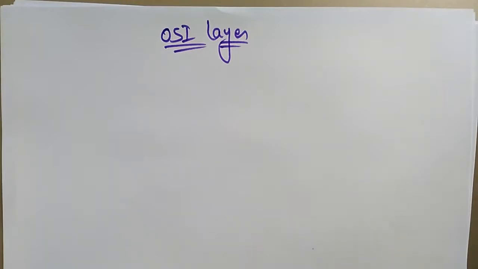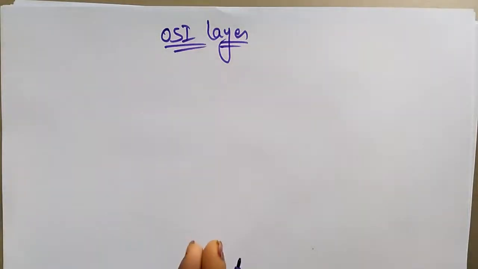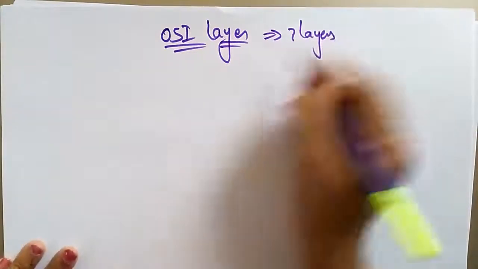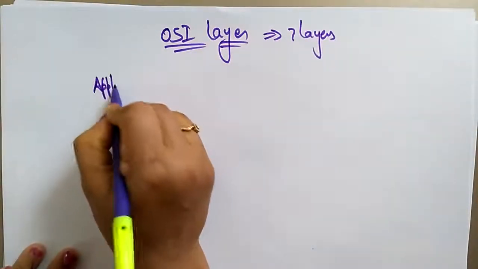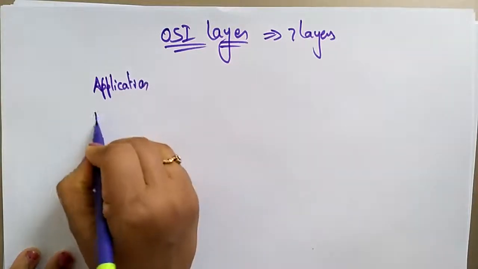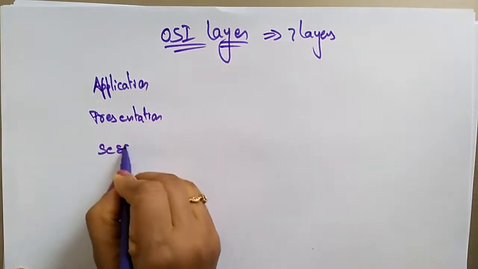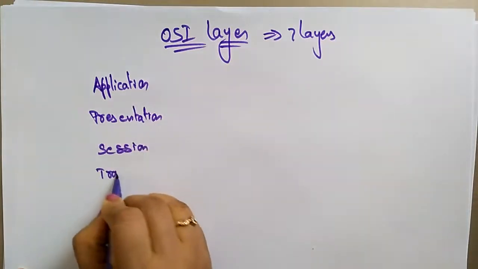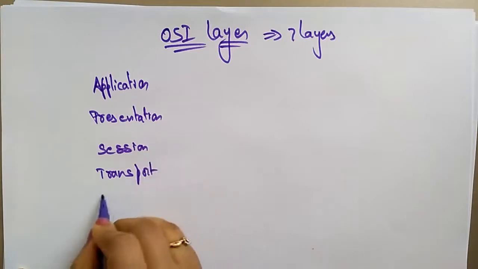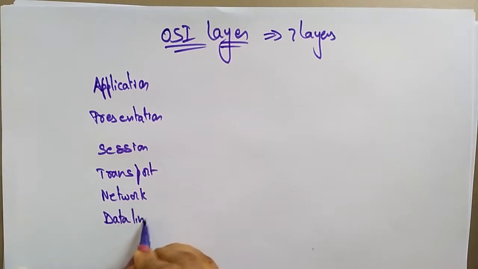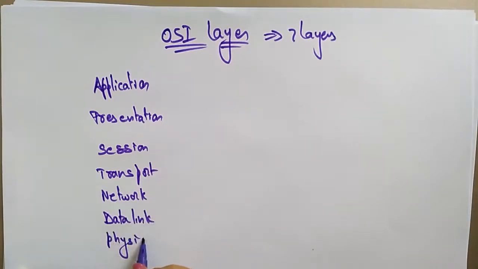The message can be transferred from sender to receiver with the help of the OSI layers. The OSI model consists of 7 layers: application layer, presentation, session, transport, network, data link layer, and the physical layer. These are the total 7 layers present in the OSI.